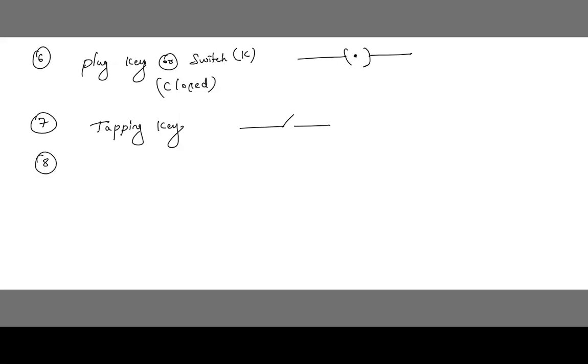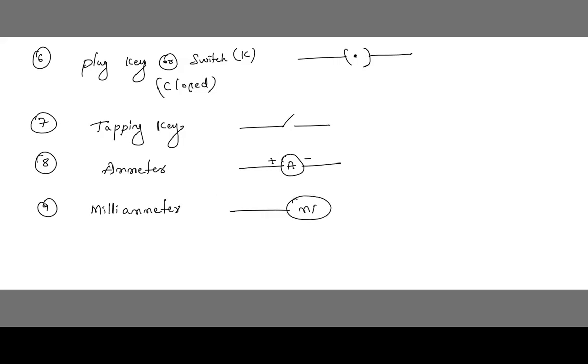And next word is ammeter. So this is the symbol of ammeter. Here plus and here is minus. And the next is milliammeter. So this is a symbol of milliammeter.